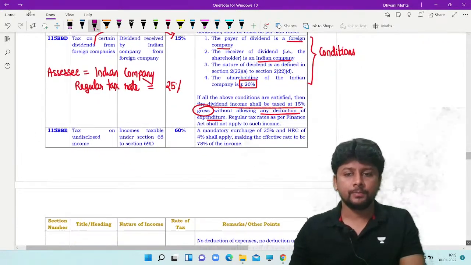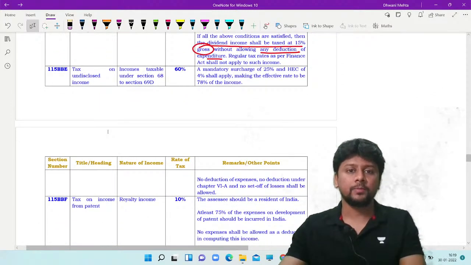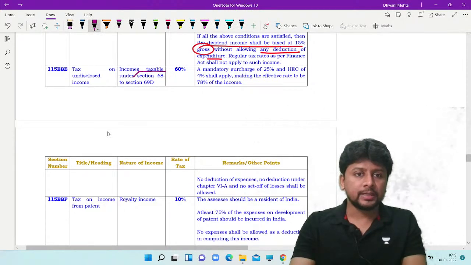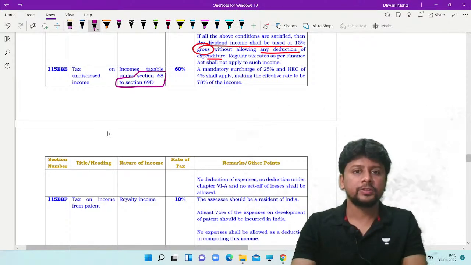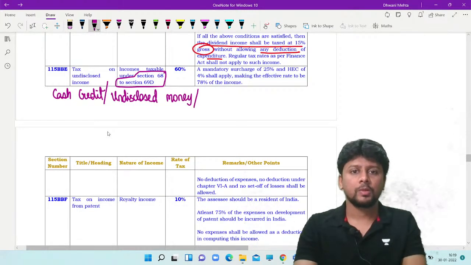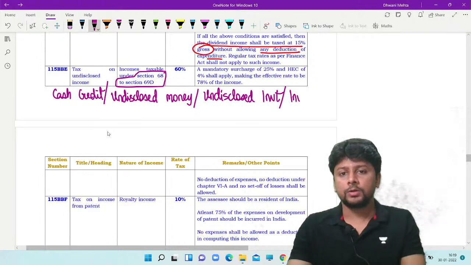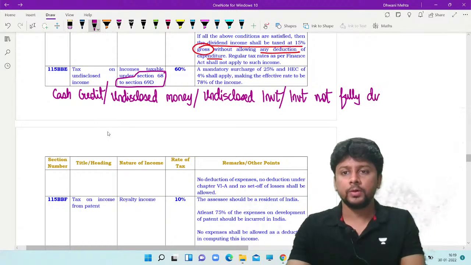115BBE, a section specifically created to target black money. If your incomes are taxable under sections 68 to 69D, what are these? We are talking about cash credit. We are talking about undisclosed money. We are talking about undisclosed investments. We are talking about investments not fully disclosed but only disclosed partly.